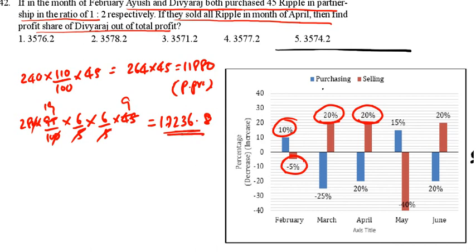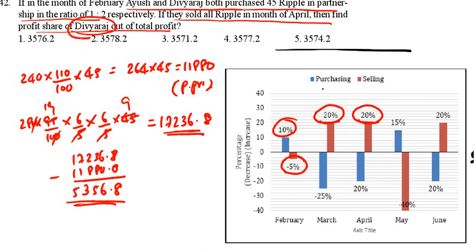So what is the profit? 17,236.8 minus 11,880 is 5,356.8. That is the profit. We want the profit of Divyaras. Ayush and Divyaras, they purchased 1:2. So Ayush 1, Divyaras 2. We want Divyaras, so into 2 by 3.